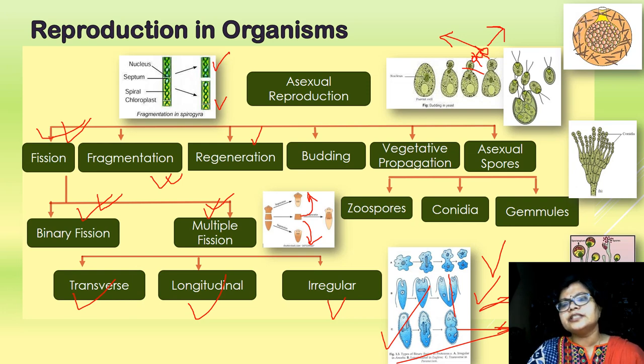Asexual reproduction. Some organisms reproduce by forming asexual spores. Different types of asexual spores are there. For example, zoospores. Zoospores are very common in Chlamydomonas, Ulothrix, mainly aquatic organisms. Within the body, motile zoospores are produced, and then the parent body bursts open and each zoospore gives rise to a new organism. Example, Chlamydomonas, Ulothrix, etc.